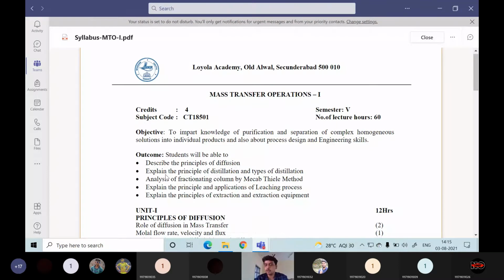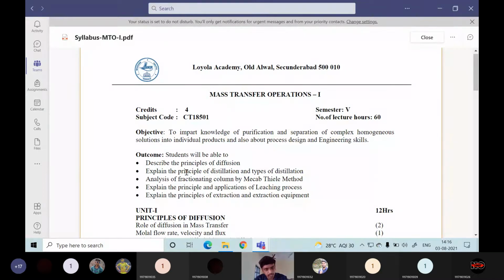Then next, you will be able to explain the principle of distillation and various types of distillations. There are many distillations, like vacuum distillation, used whenever there is a chance that thermal degradation of some material will happen. In order not to have that much thermal degradation, we have to reduce the pressure. Whenever we reduce the pressure, that region is called a vacuum region, so that is called vacuum distillation. Then whenever a third component is added to separate our mixture, that is called extractive distillation or azeotropic distillation.